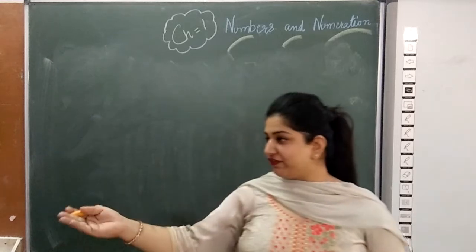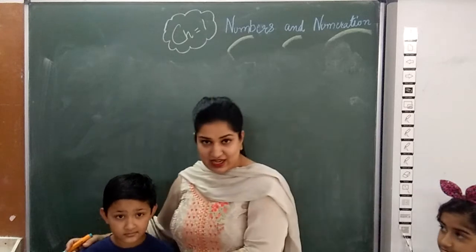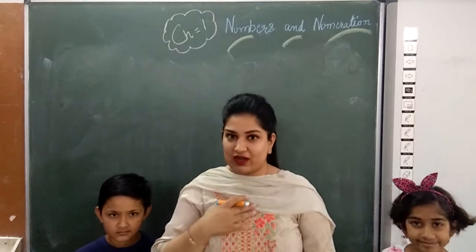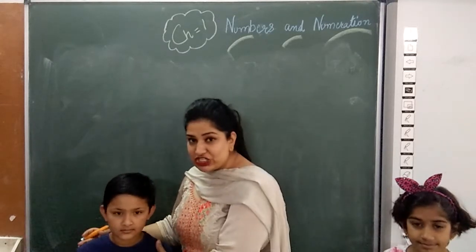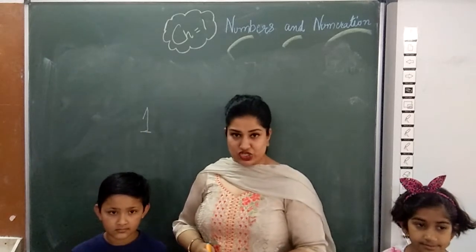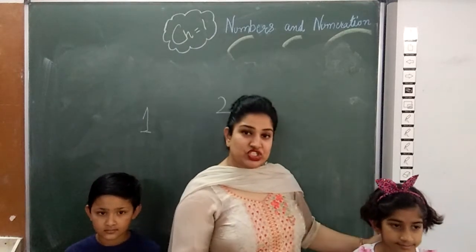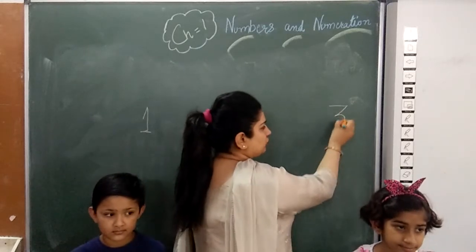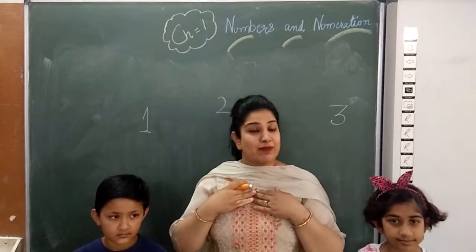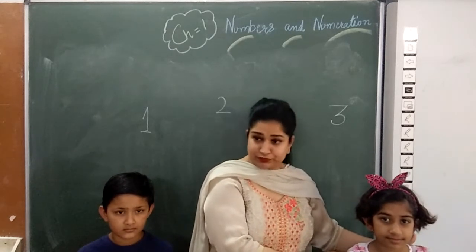We have Shivangi and Arman with us. So he is Arman and she is Shivangi and I am Miss Divya. So tell me the position of Arman. Arman is on first position. I am on second position and Shivangi is on third position, right? So he is on the first position, I am on the second, and she is on the third position, right?